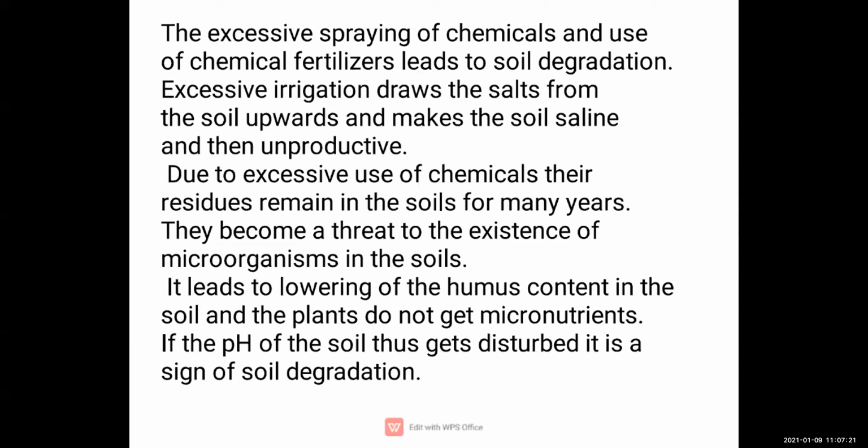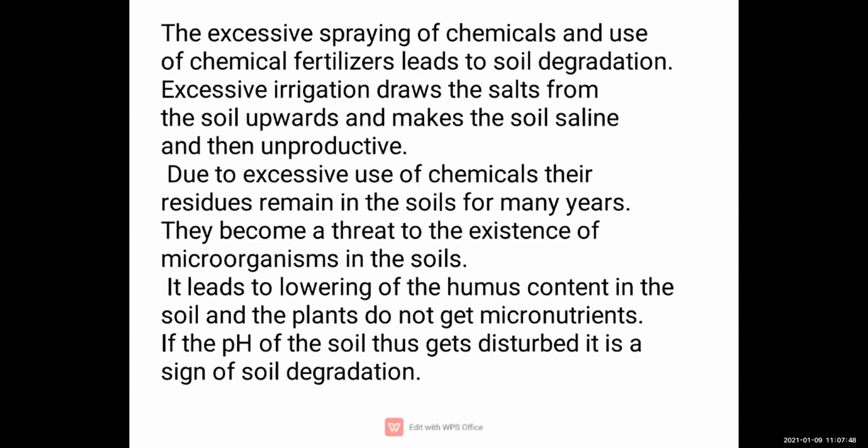Because of this, they become a threat to the existence of microorganisms in the soil. It is very dangerous for the microorganisms in the soil. They help the farmer, they are called friends. Yes or no? So this is actually a threat for them.